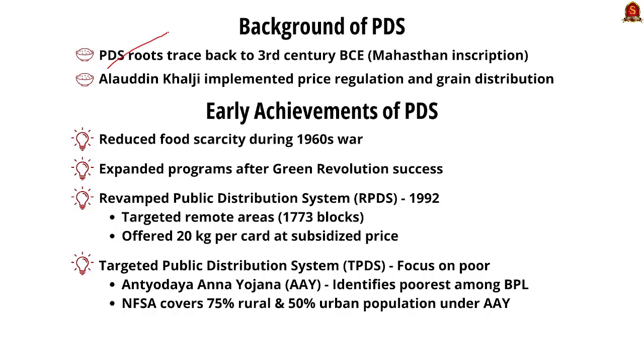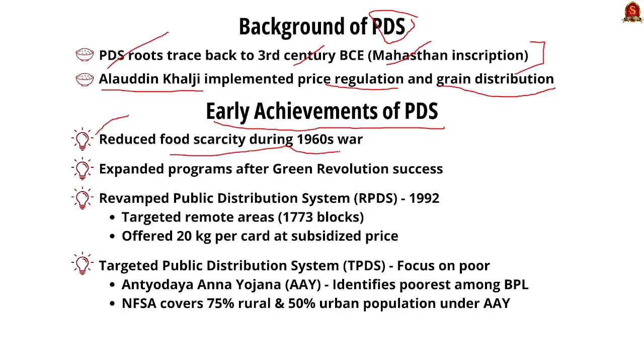See, PDS actually traces back to 3rd century BC, where the Mahastan inscription has some evidence to show the existence of PDS system there. And then in the medieval era, Alauddin Khilji implemented price regulation and grain distribution, which are actually the main objectives of PDS systems. Moving on, let us see early achievements of PDS and also its evolutionary path over the years. It actually reduced India's food scarcity during the post-war era around the 1960s. Then it expanded the success of the Green Revolution.